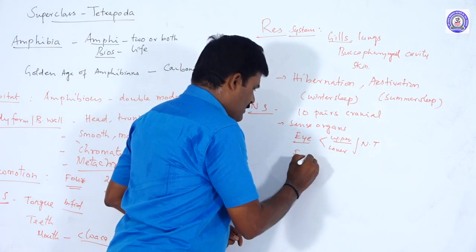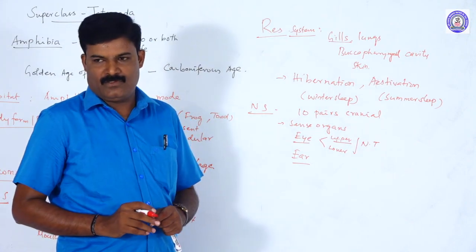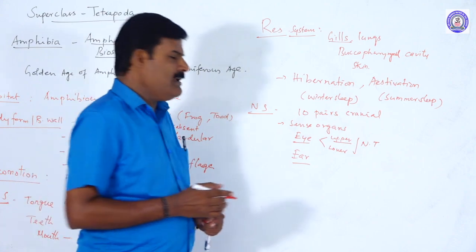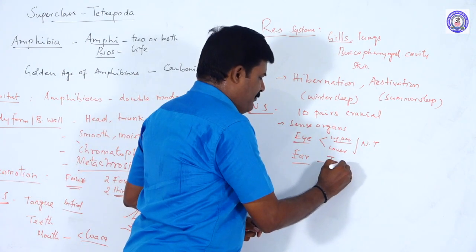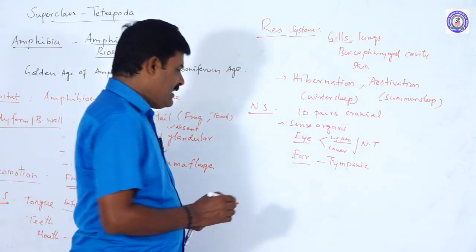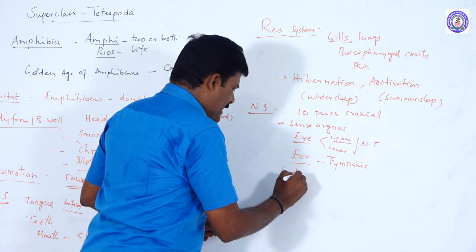Ear: there is no external ear, only the middle ear and the internal ear. The middle ear is covered by the tympanic membrane. Another system is the lateral line sense organ.